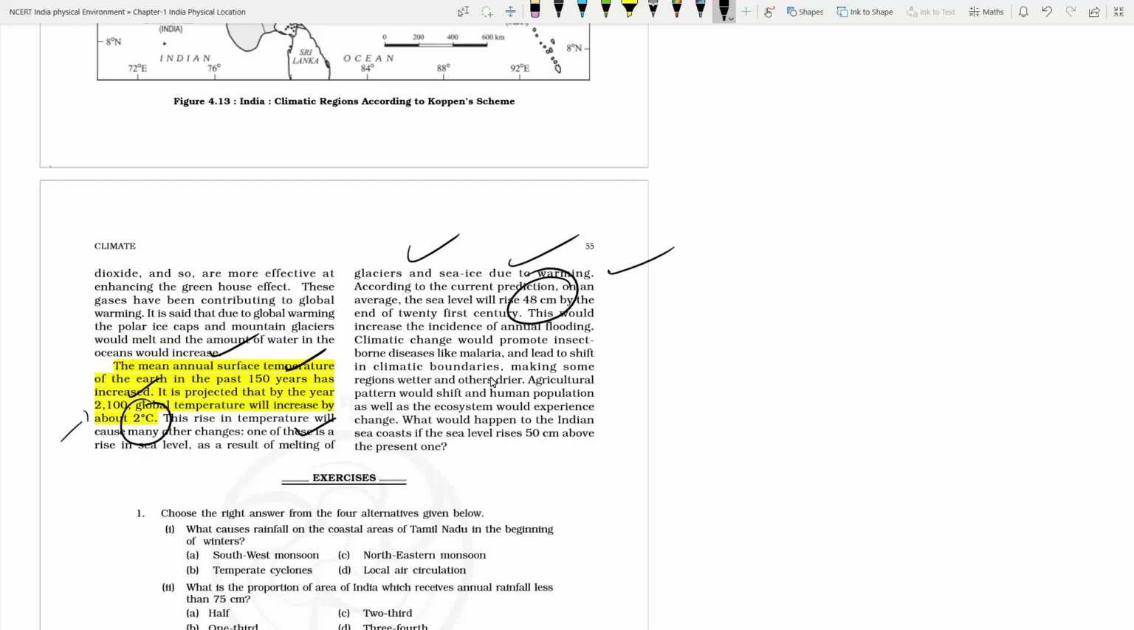So we have completed the climate part of India. It has more details. Once we go through the main part of India's climate, we will be understanding everything in detail. None of the part will be non-understood for you.